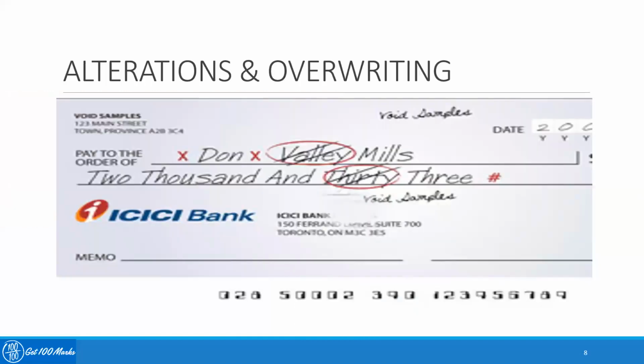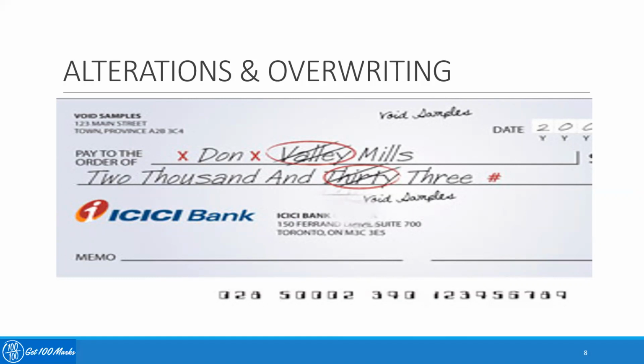Coming to the next case where the paying banker has to take extreme care while passing the check, it is the case of alteration or overwriting. The banker should see whether there is any alteration or overwriting on the check. If there is an alteration, it should be confirmed by the drawer putting his full signature. The banker should not pay a check containing material alteration. Okay, suppose there is a small mistake, if I am writing something and there is a spelling mistake and I am overwriting it, then obviously if I am the drawer of the instrument, I can put a cross signature and then the bank can pass the check.